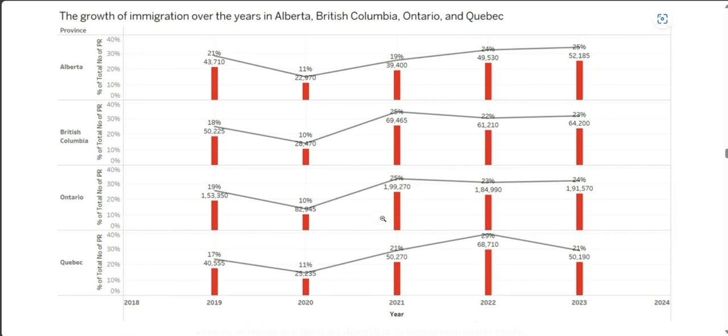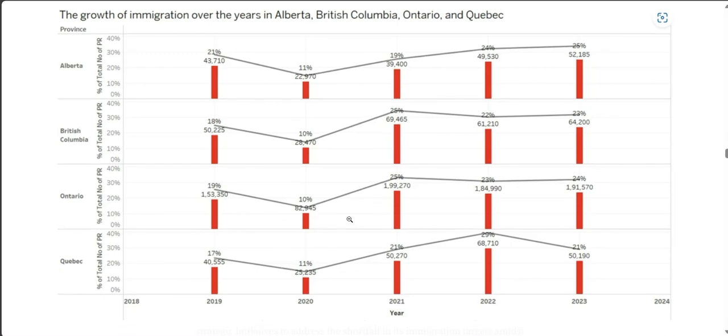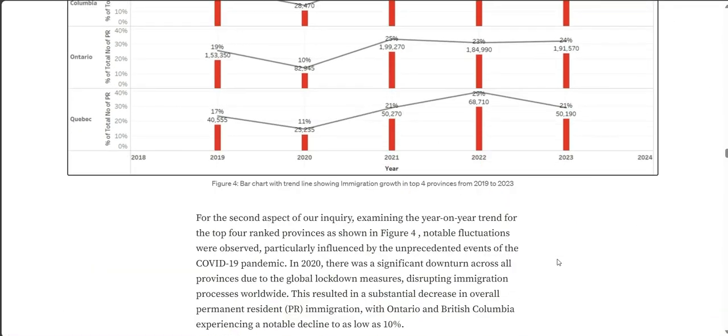One interesting thing we noticed was how much Quebec's PR immigration rate went from 21% to 29%. This was because Quebec had failed to meet its immigration goals to welcome 69,225 permanent residents in 2020 and admitted only 25,235 individuals as per the reports. So Quebec made plans to bring in more people to fill this shortfall. We saw this impact in the year 2022, since an average PR application takes about 9 months of processing time. So hence the data was shown a bit delayed.